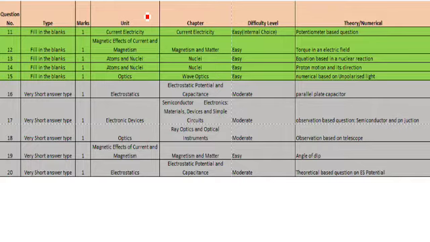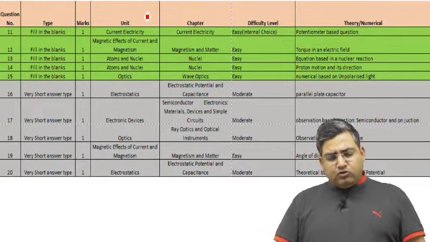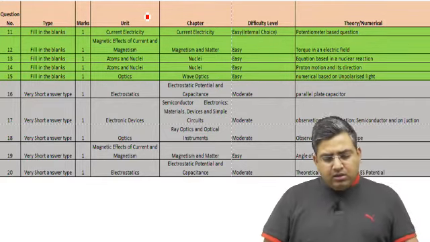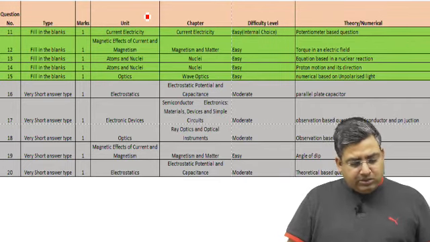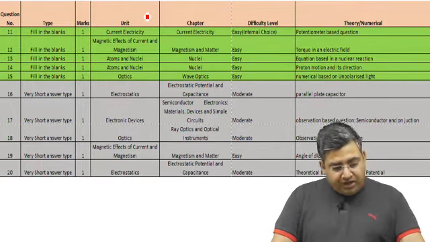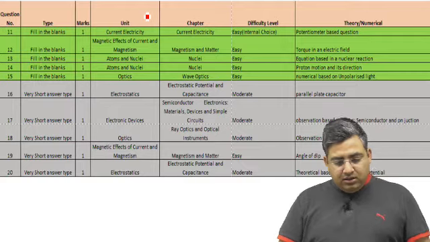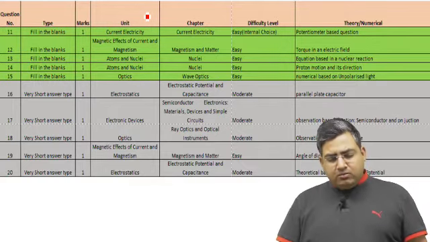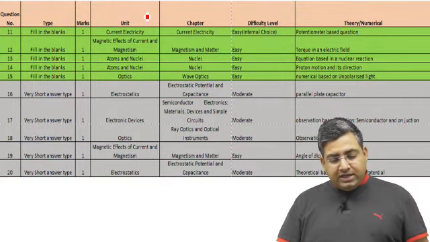Question number 12 was based on torque. Question numbers 13 and 14 were from nuclei. Question 13 had an equation based question for a nuclear reaction. Question 14 was based on the motion of a proton and its direction. Question 15 was based on the wave optics chapter, a numerical based on unpolarized light.